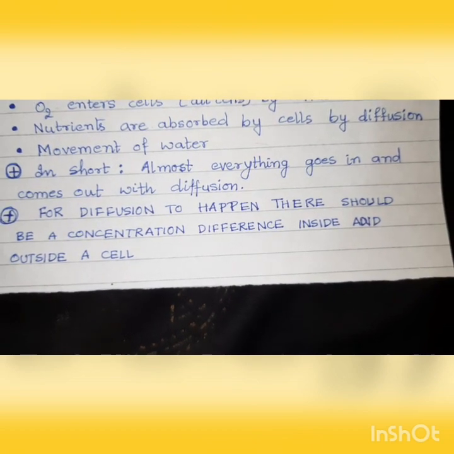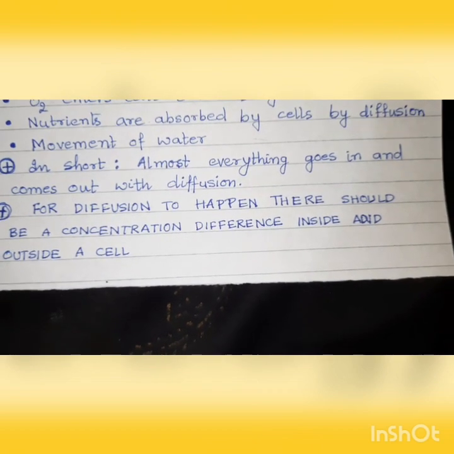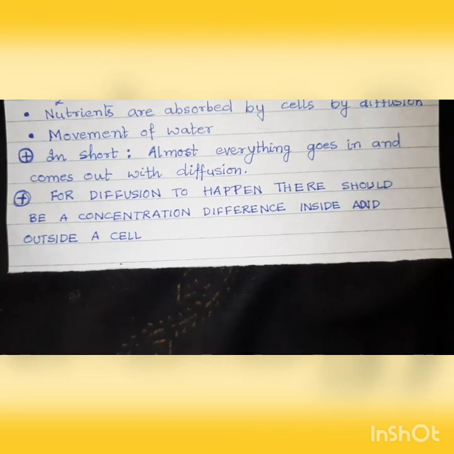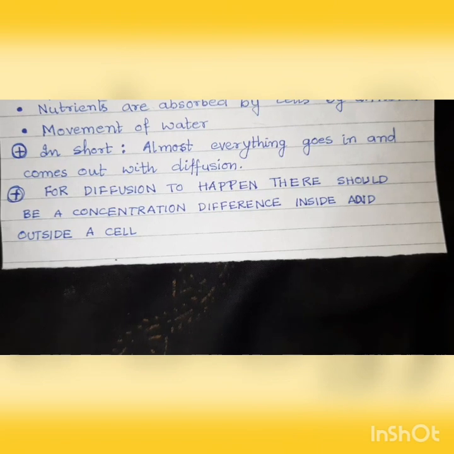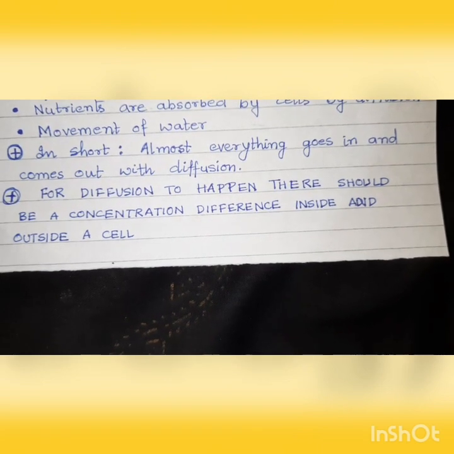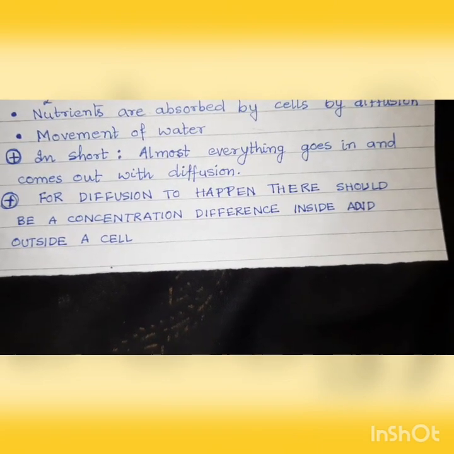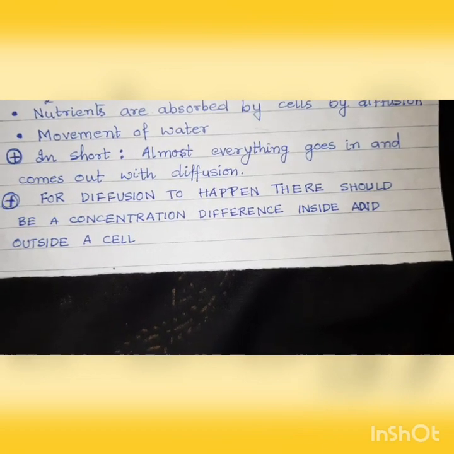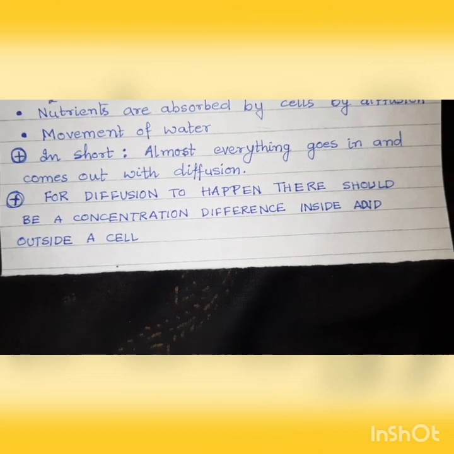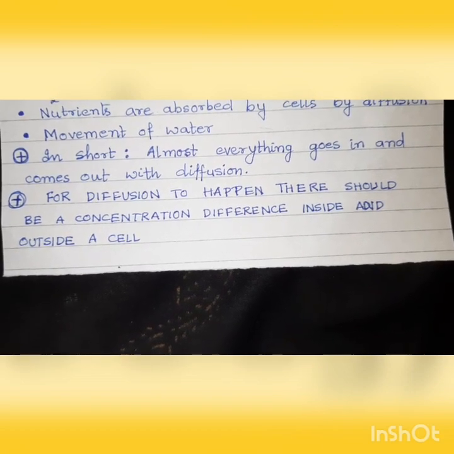For diffusion to happen, the most important requirement is that there should be a concentration difference of the substance in and out of the cell. That means the substance that has to go into the cell has to be more in concentration outside the cell than inside the cell. Now when this happens, the substance will move in.